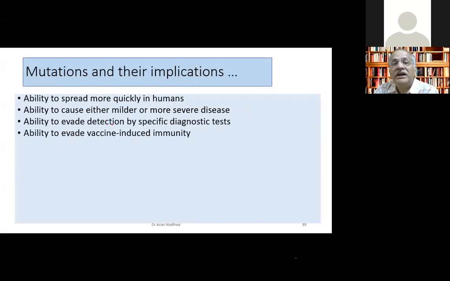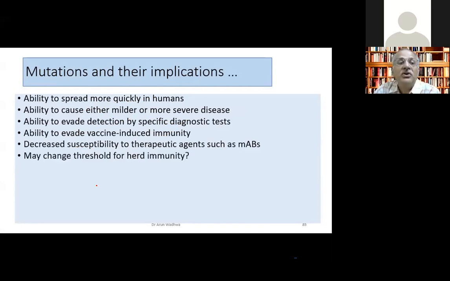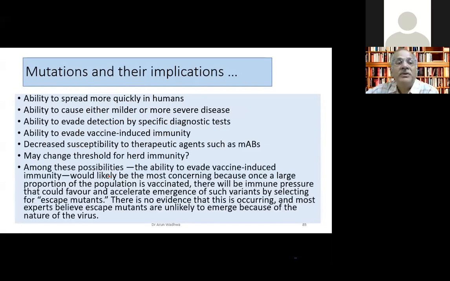They are able to evade detection by the specific diagnostic tests, so more of the tests become false negative. They are able to evade vaccine-induced immunity. They decrease the susceptibility to therapeutic agents, especially the monoclonal antibodies. The herd immunity thresholds will change, obviously, because more and more people become susceptible.